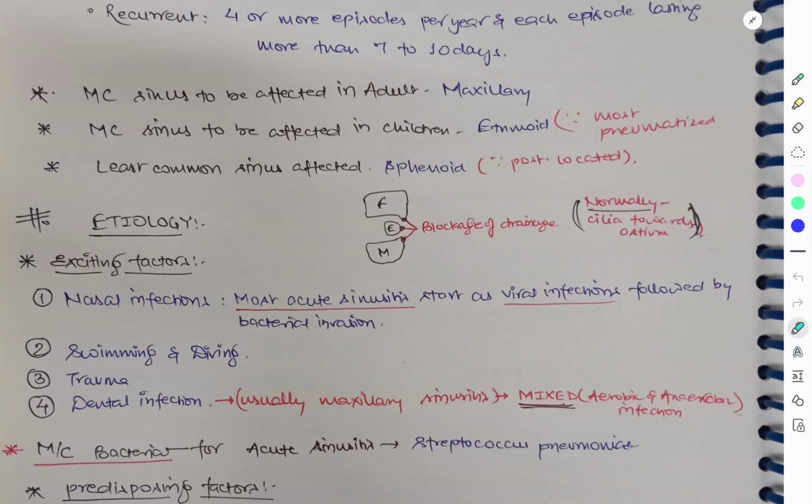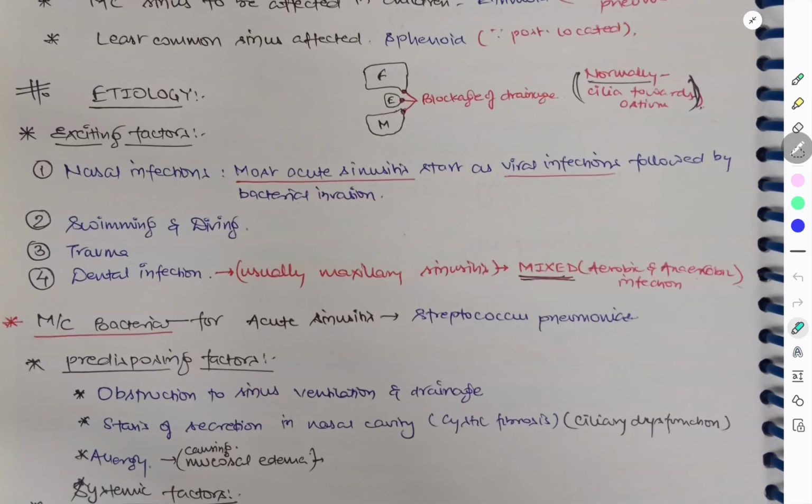Now coming to the etiology of sinusitis. The pathophysiology is very simple. Suppose this is the sinus: frontal sinus, ethmoid sinus, maxillary sinus. There is an ostium, and if there is any blockage of the drainage, it can lead to sinusitis. So what are the exciting factors that cause sinusitis? The first is nasal infections. Most acute sinusitis starts as a viral infection, followed by bacterial invasion.